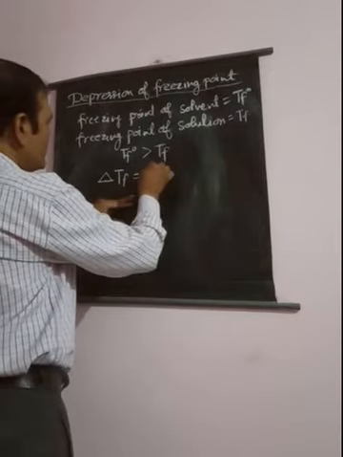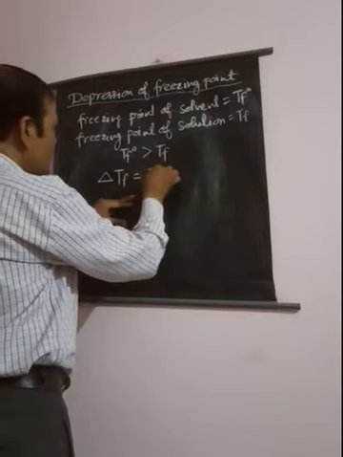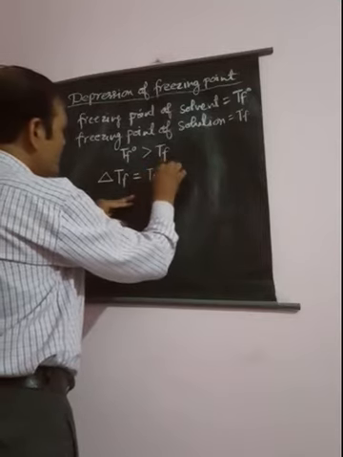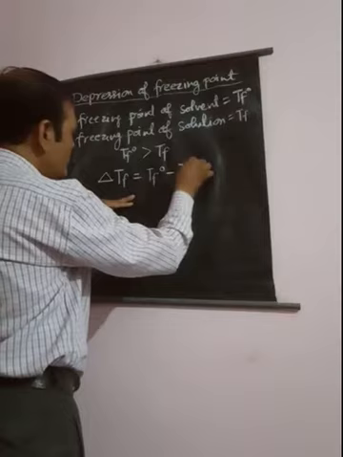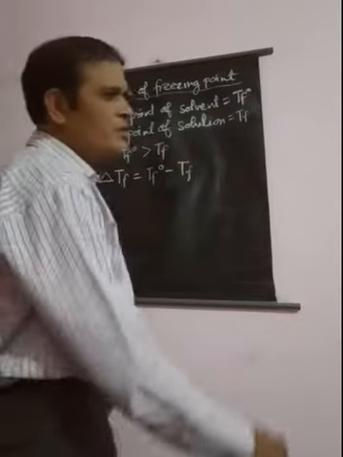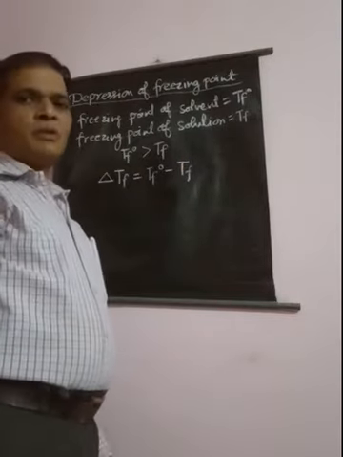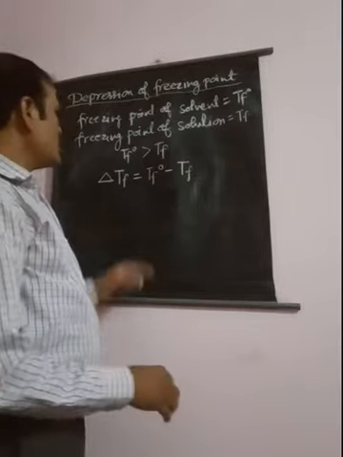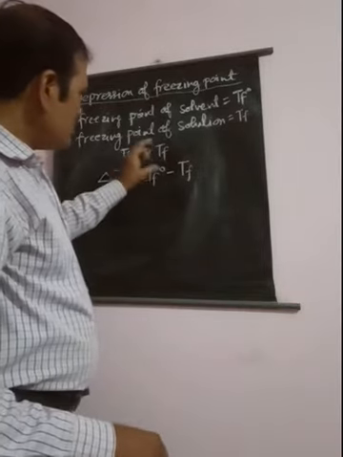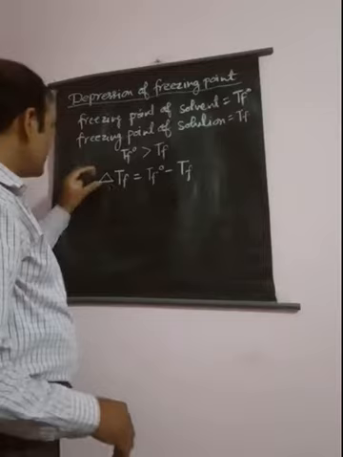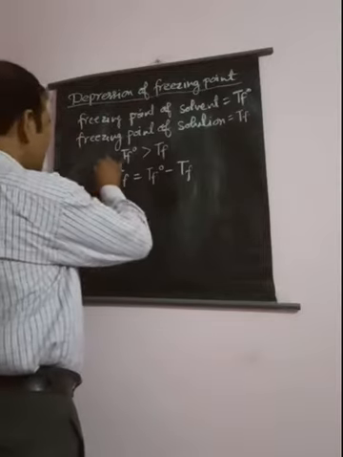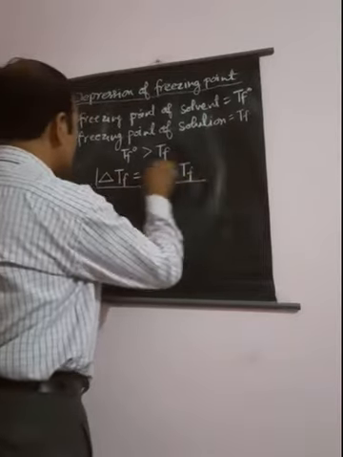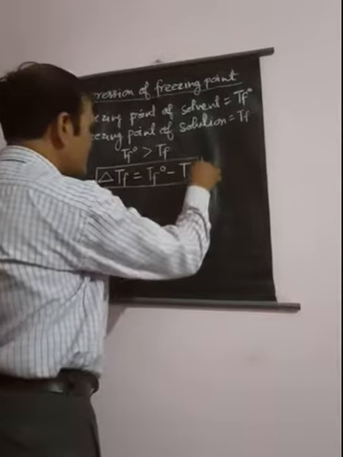So depression of freezing point will be equal to the difference between the freezing point of pure solvent and the freezing point of the solution in which the solute is present. So the freezing point depression is represented by this type of relationship.